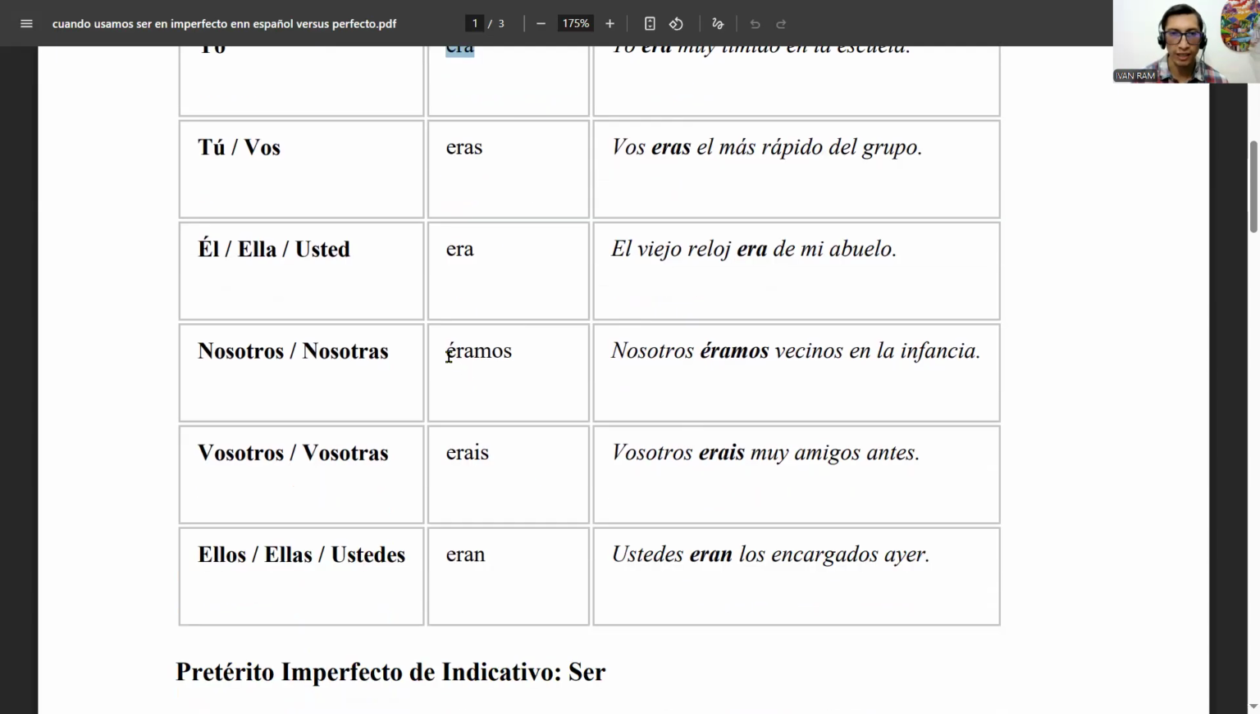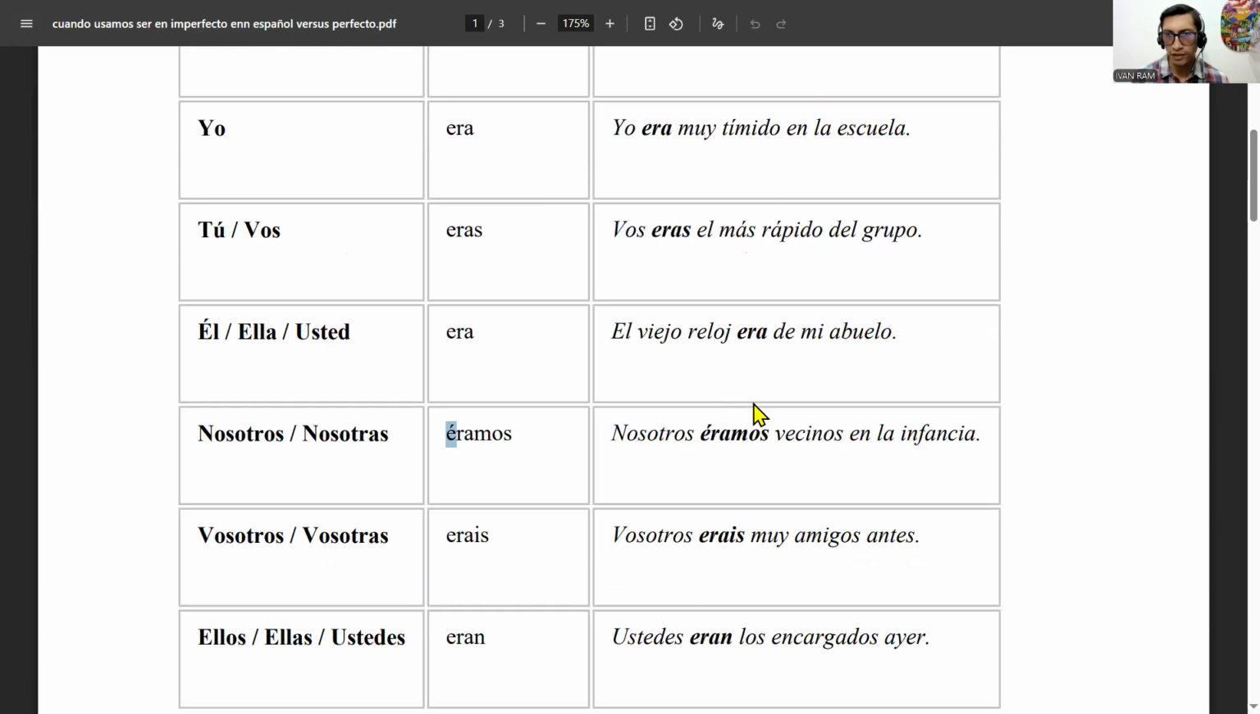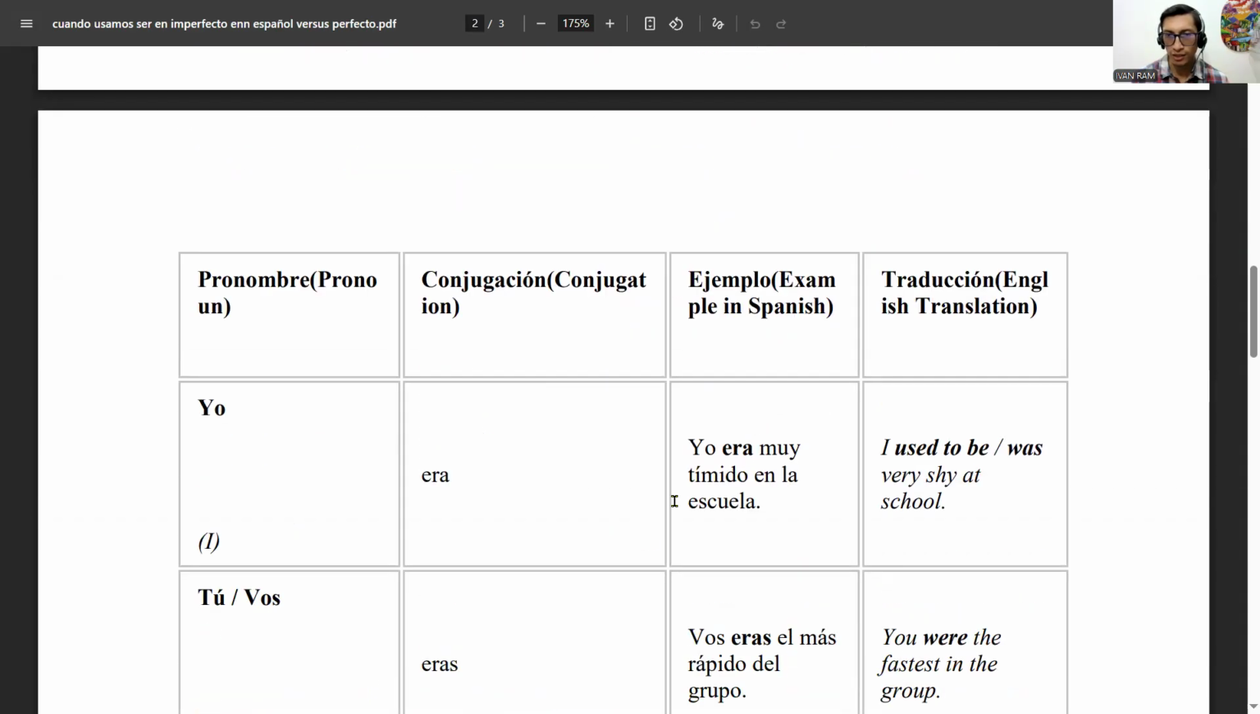The only difference is that éramos has the accent on the E, because it has three syllables, and the stress still remains on the first syllable, era, éramos. In order to maintain the rule, we need to put a mark on the E. Otherwise, the sound would be different. And so this one is to maintain the sound era. In English, era, éramos. So here we have some examples, but I want to use the one that has English as well.